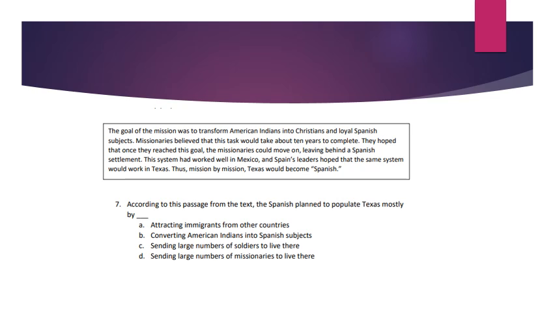Number 7. According to this passage from the text, the Spanish planned to populate Texas mostly by A. Attracting immigrants from other countries. B. Converting American Indians into Spanish subjects. C. Sending large numbers of soldiers to live there. D. Sending large numbers of missionaries to live there.